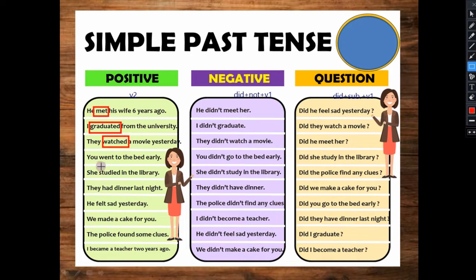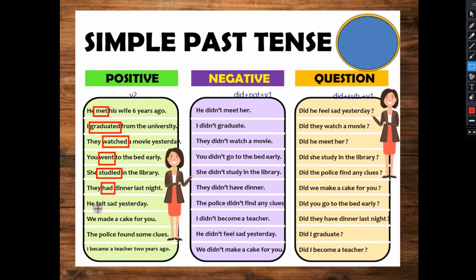Okay, you went to bed early. So you went: go, went, gone. She studied in the library. She studied. They had dinner. Had is also our main verb, as well as a helping verb. When is it the helping verb? When had plus verb third form is given, in that case it is your helping verb. But if only had is given, that is your second form. Has, had, have, had. Like these we have forms.